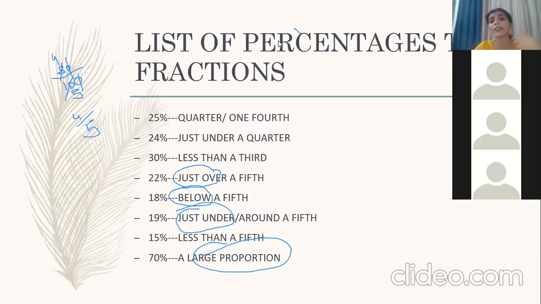I'm just saying that if you want to bring variety, if you want to write different, then you can write these kinds of words. You can convert percentages to fractions also, and then you can mention that 70% is a large proportion.